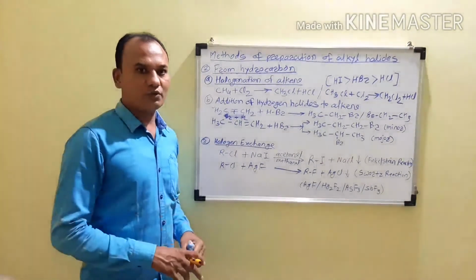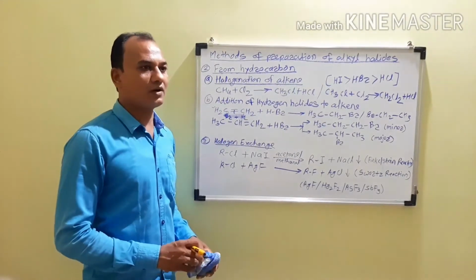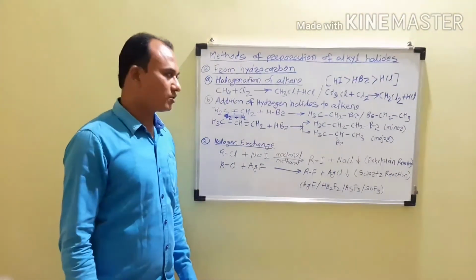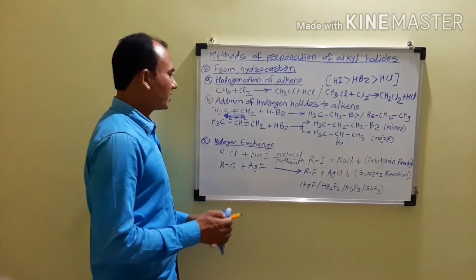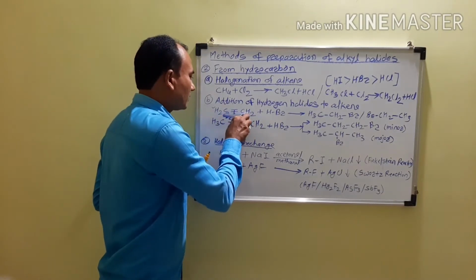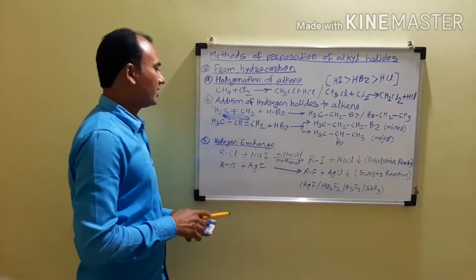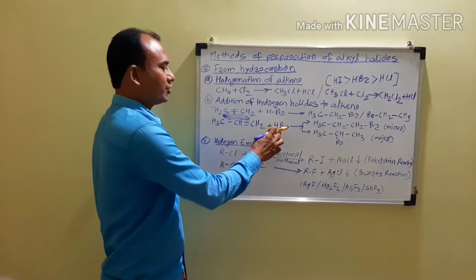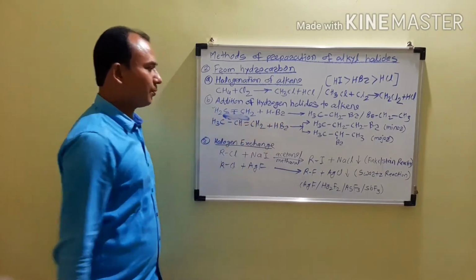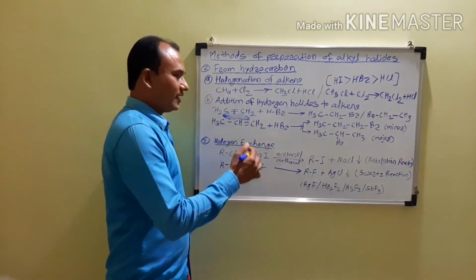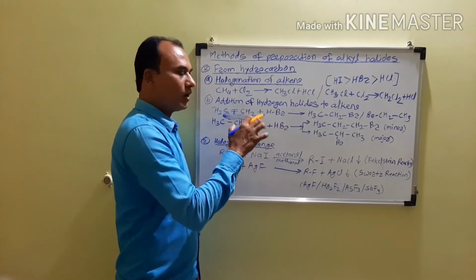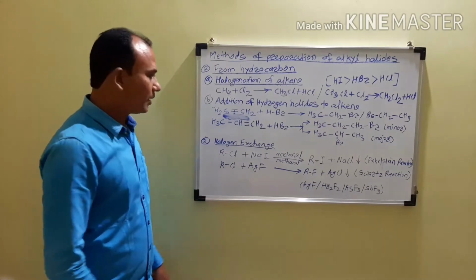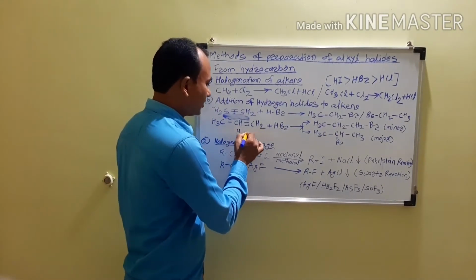And when there is formation of two different products, we have to decide which is the major product, and we can decide that by using the Markovnikov rule. For example, consider the unsymmetrical alkene propene, CH3CH=CH2, plus HBr. That is the reaction of hydrogen bromide on propene. Now as you know, in the addition reaction the reagent always adds across the multiple bond. So the active site for the reaction is the multiple bond. So HBr gets added. There are two possibilities.